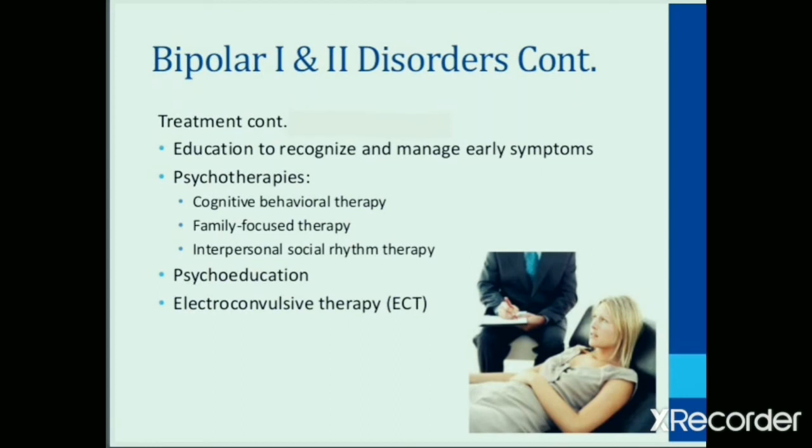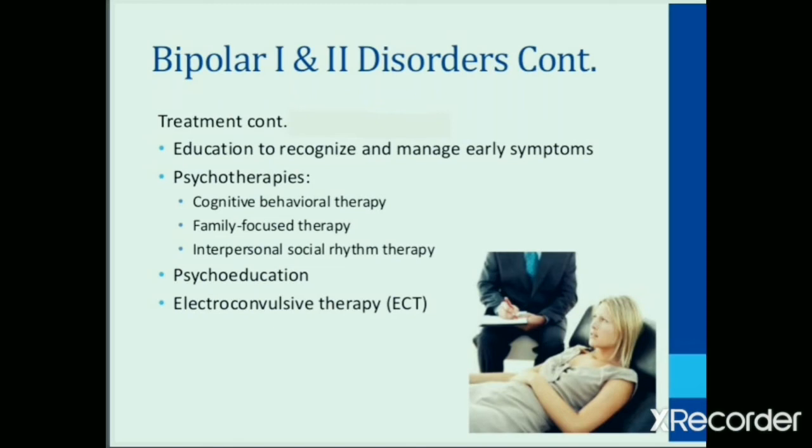Education to recognize and manage the early symptoms is also required. And psychotherapies include cognitive behavioral therapy or CBT, in which the patient is made to change his perceptions regarding his thoughts, his emotions, or his behavior. And family focused therapy, interpersonal social rhythm therapy, and psychoeducation regarding the symptoms and management.